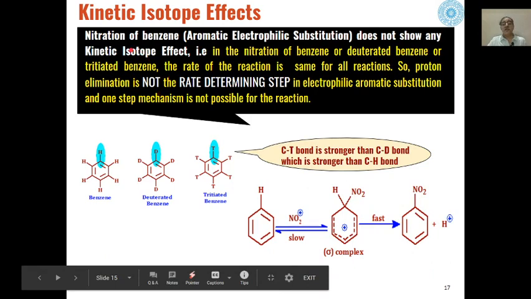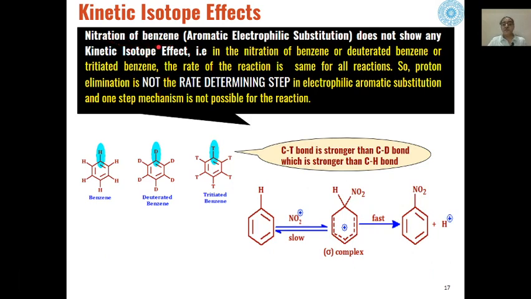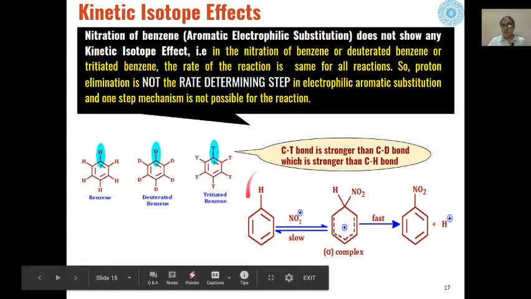Then another reaction is nitration of benzene. We know the nitration of benzene is an electrophilic aromatic substitution reaction, and the reaction will take place like this: this is the slowest step, and this will lead to the formation of this type of complex, and then the fission of this carbon hydrogen bond will take place in a faster step to give us nitrobenzene as the product.